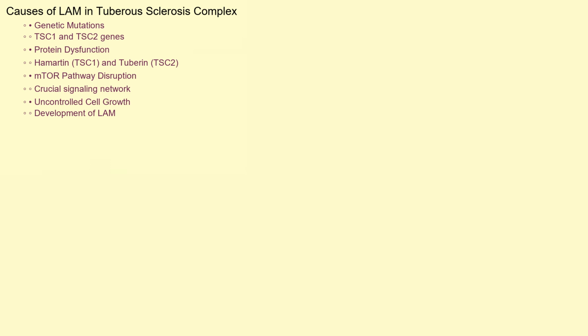The primary culprit lies in mutations within the TSC1 and TSC2 genes. These genes are responsible for producing proteins called hamartin and tuberin, respectively. When these genes malfunction, it disrupts the mTOR pathway, a crucial signaling network that regulates cell growth and proliferation. This dysregulation can lead to the uncontrolled growth of cells, ultimately contributing to the development of LAM.